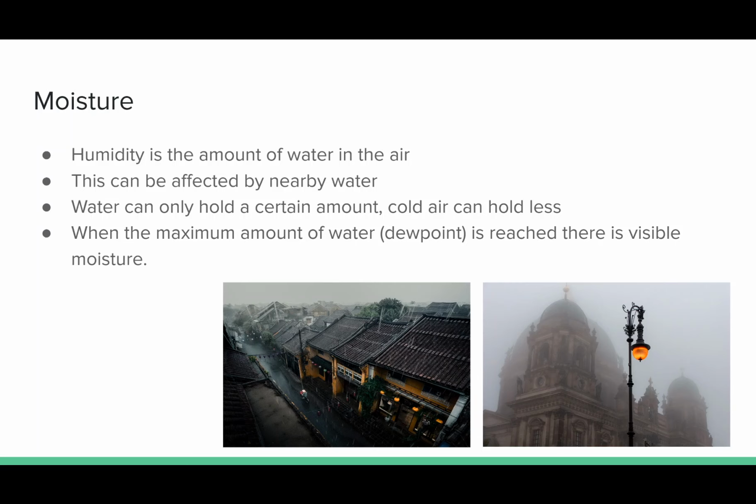When the maximum amount of water is reached, which is called the dew point, there has to be visible moisture. It can't stay invisible anymore. And so that either condenses and stays in the air, such as fog or clouds, or it precipitates and turns into rain, snow, or hail.